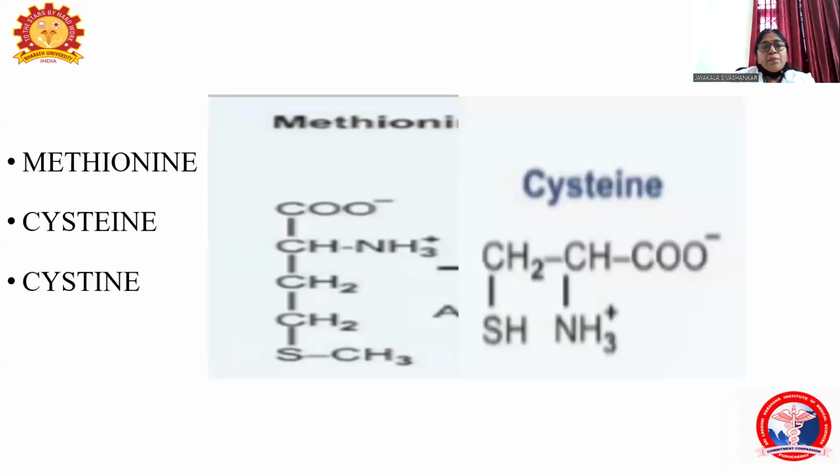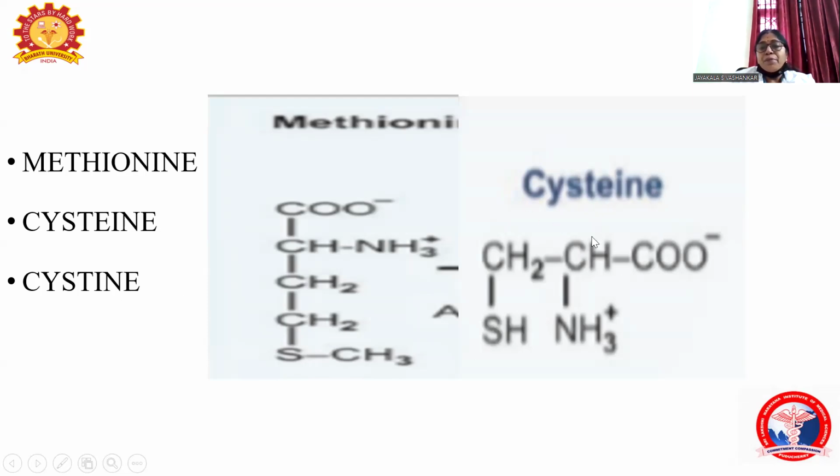The sulfur containing amino acids are methionine, cysteine and cystine. If you see the structure of methionine, it has the methyl group attached to the sulfur atom, whereas cysteine has the sulfhydryl group. This is the special group present in the cysteine.